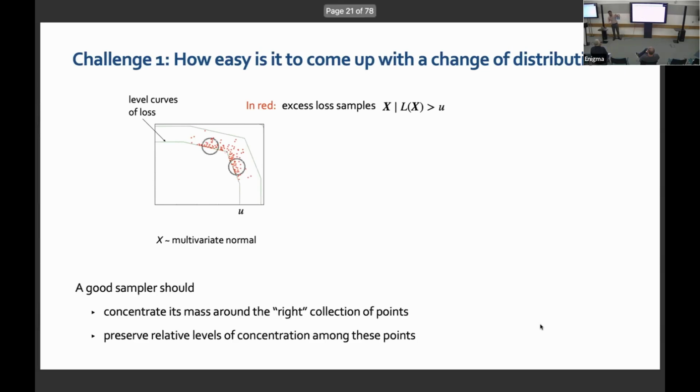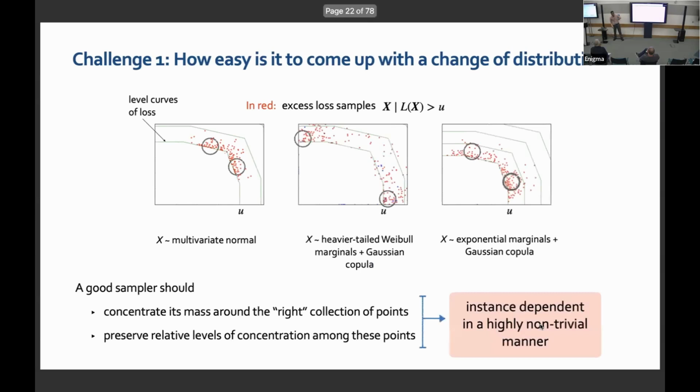Now, if I change my distribution without changing the loss, what has happened is that I changed the distribution, not even the joint, I just changed the marginal. From normal, I change it to a different variable, and suddenly the points at which it should concentrate have changed significantly. Now, if you go to exponential marginals, you see again the points at which it concentrates have changed.